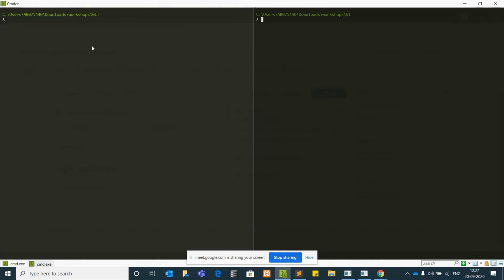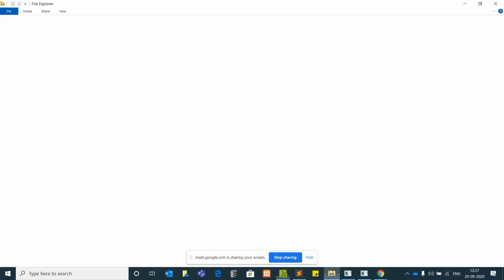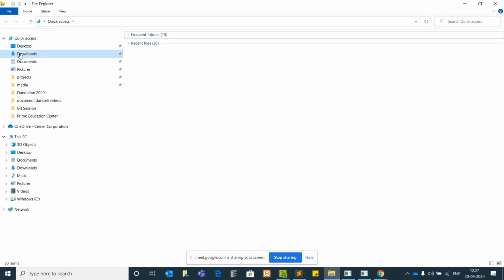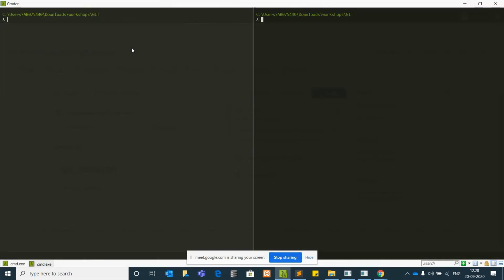Guys, if you see here, what I'm going to do is I'll do ls here. There is nothing onto my file system as of now. I'll show you my file system also here. Download workshops and git. Okay, there is nothing as of now here. So I will create one more directory called computer1 and I will change that directory to the computer1. Okay, now I am into the computer1.